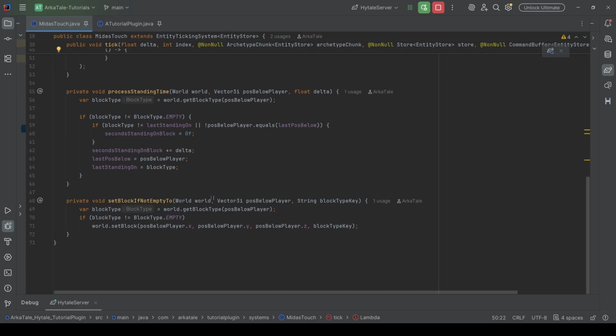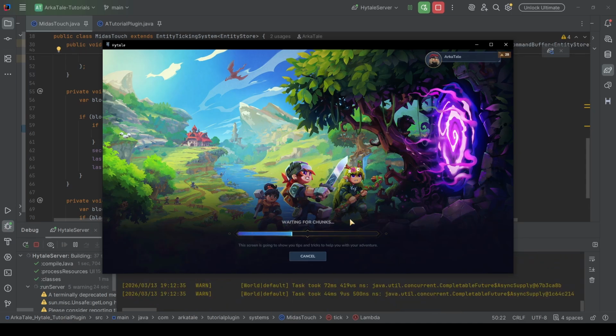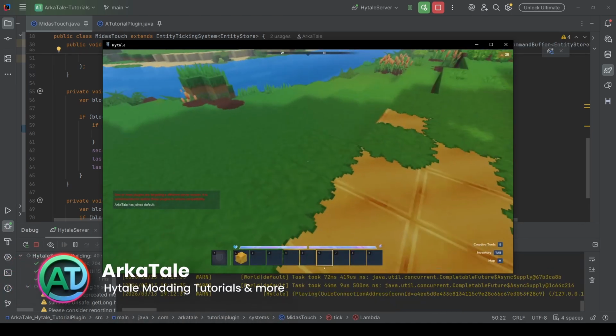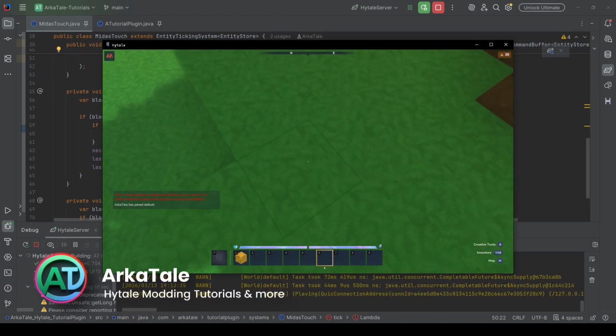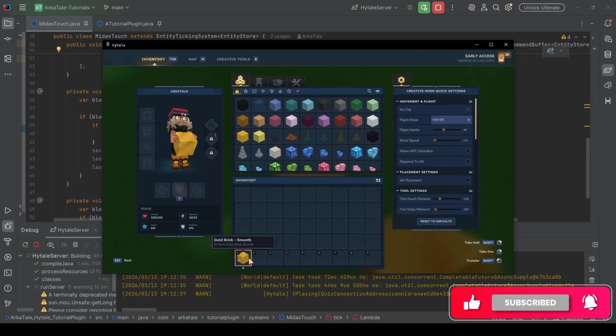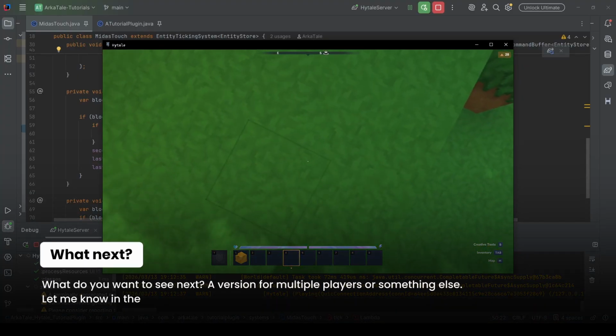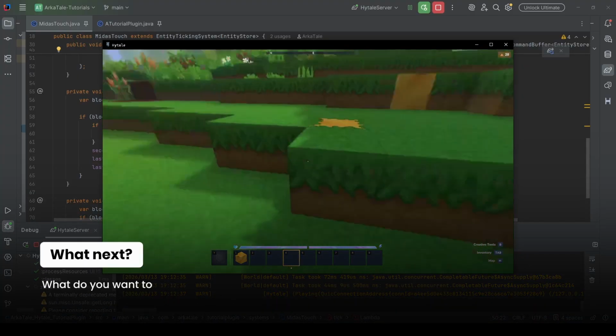And then we wait for the server to start. So I cut it here to the place for you. You don't have to wait. Now that's from earlier testing. If we stand over here and then wait a bit, you see it turns into the gold brick smooth. That's all there is to it.